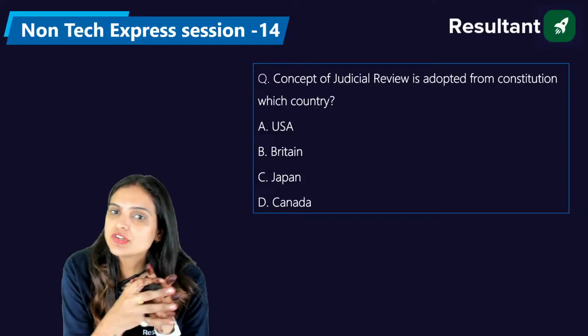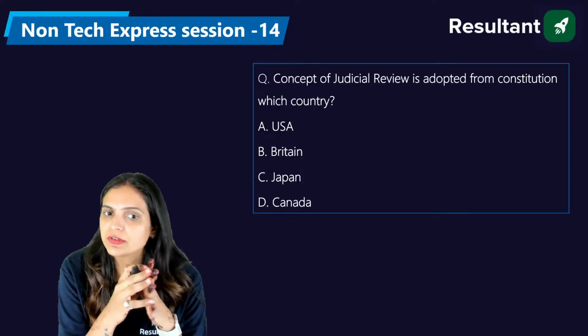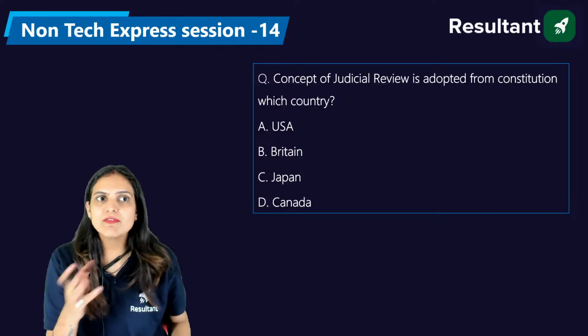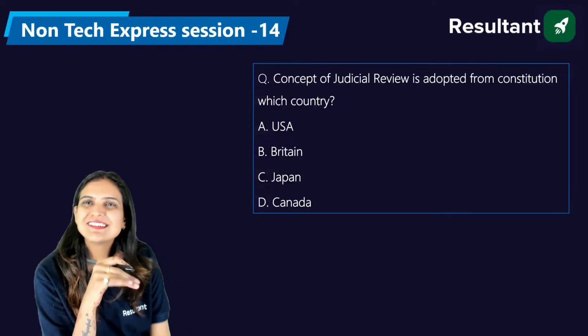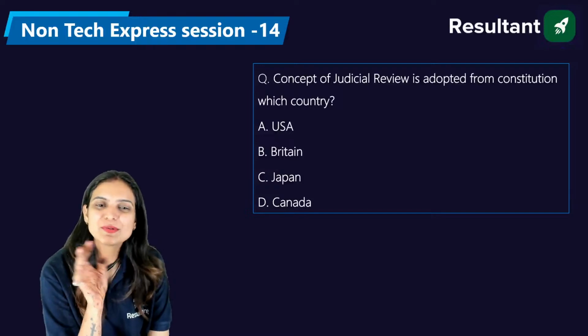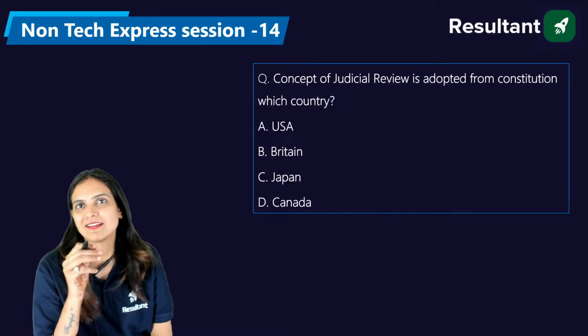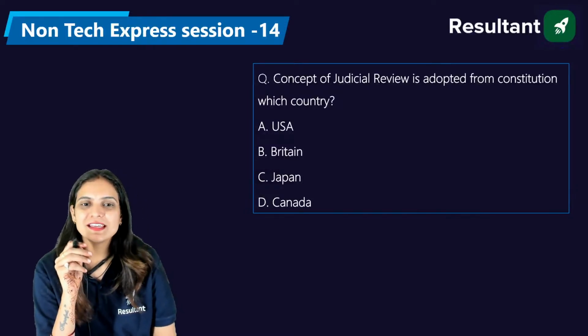Now the concept of judicial review is adopted from the constitution of which country? USA, Britain, Japan and Canada. We have already discussed this in the previous question. So that is why I'm not discussing all the options, because if we discuss all the options, all the questions will get correct. Okay. So Open is saying it's A, USA.